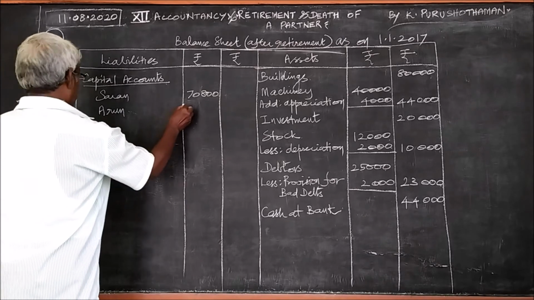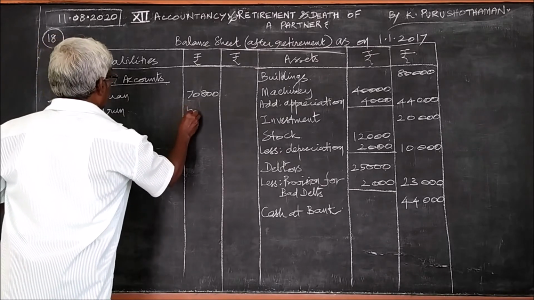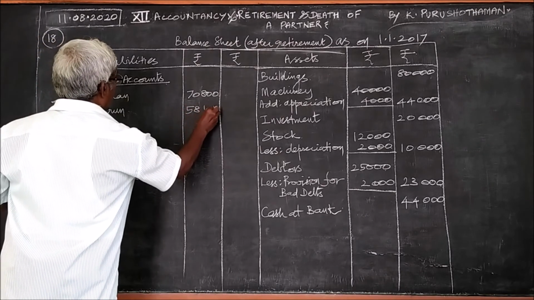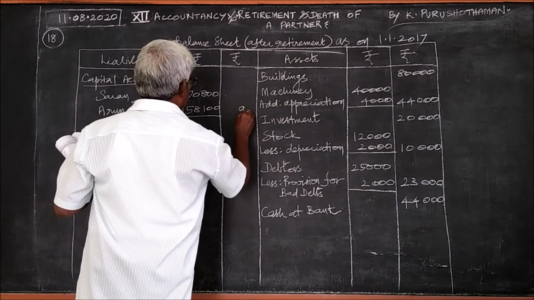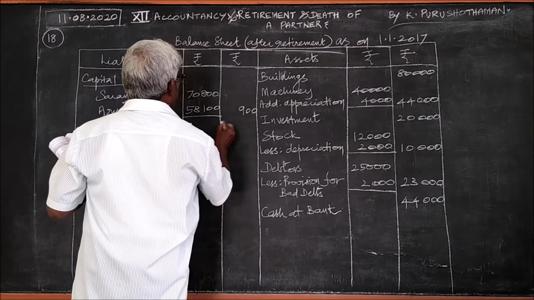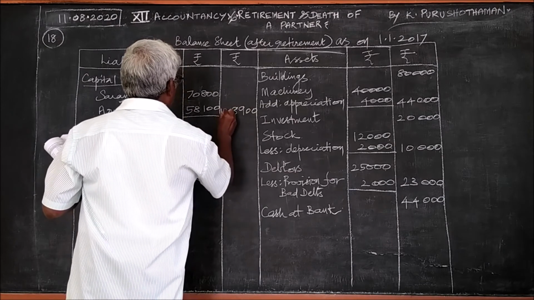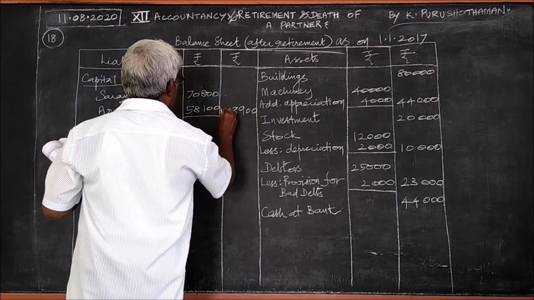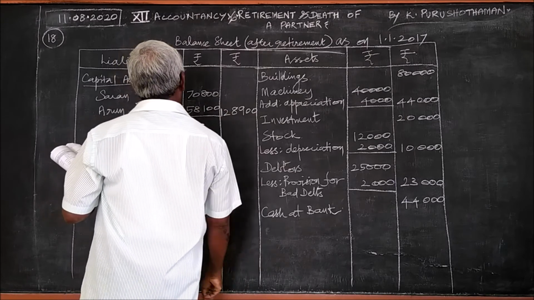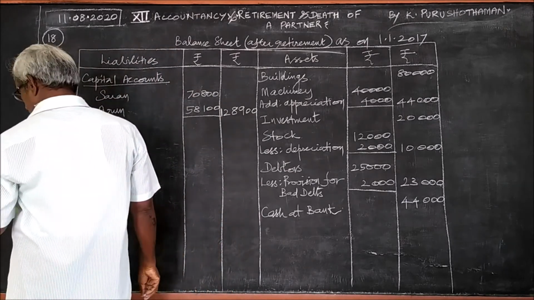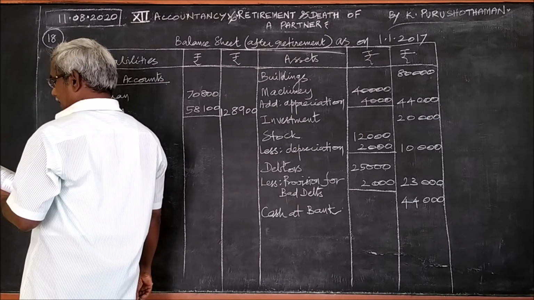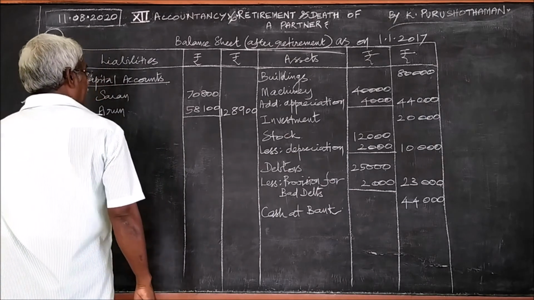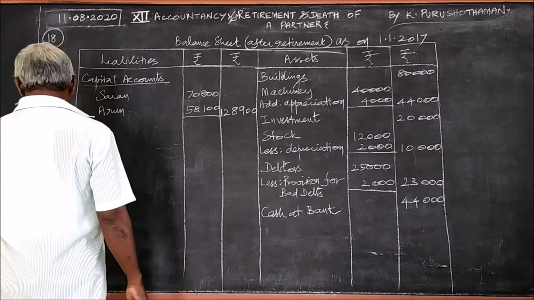Arun's is 58,100. Add these two and write 1,28,900.